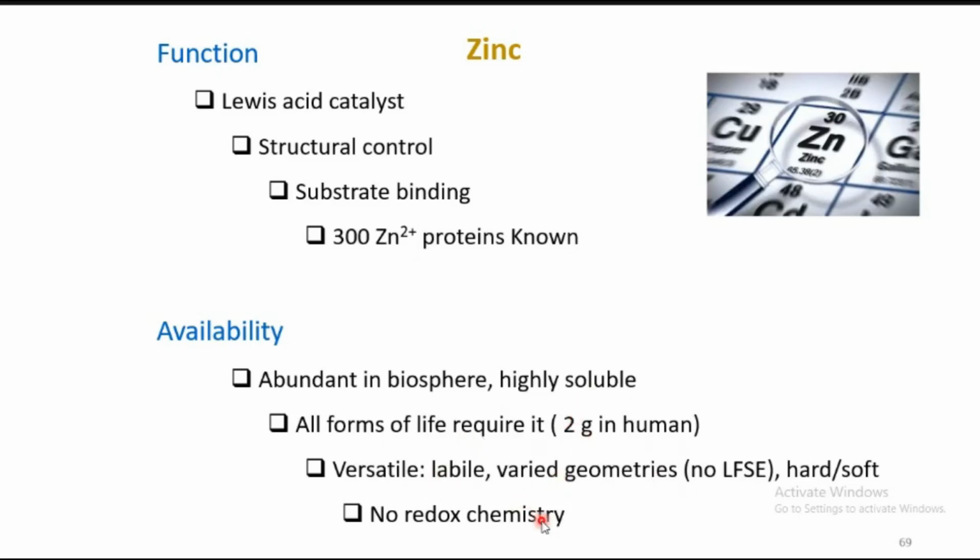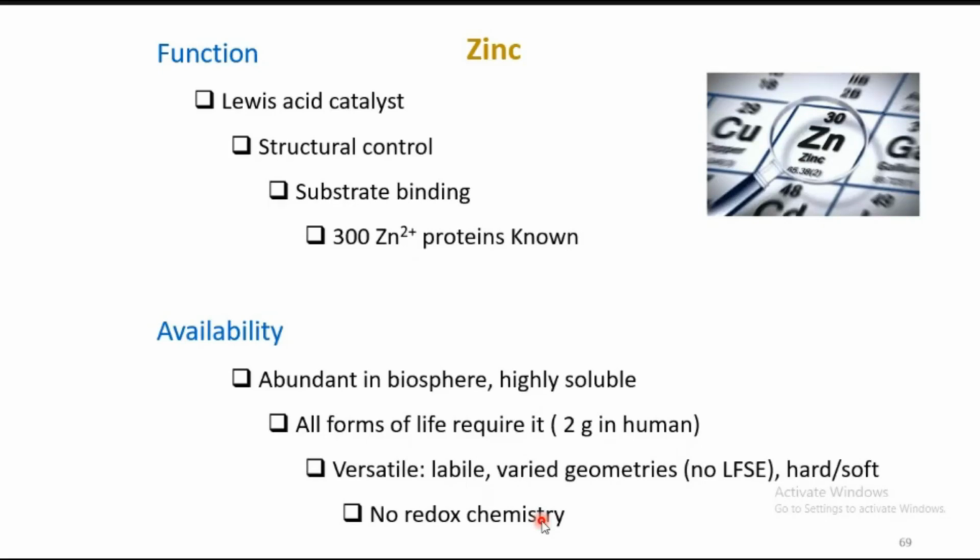Zinc can vary its coordination number as well as geometry, but generally prefers a tetrahedral environment, and it does not exhibit redox chemistry. That is another positive point, since it cannot easily activate small molecules. As it is redox inactive, it cannot affect the biological system as other elements do.